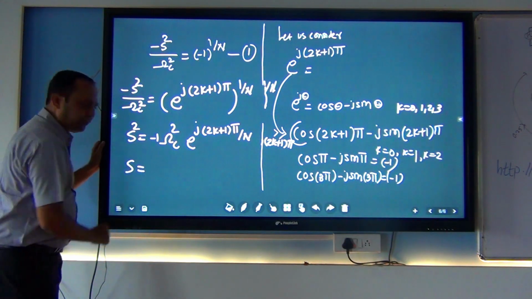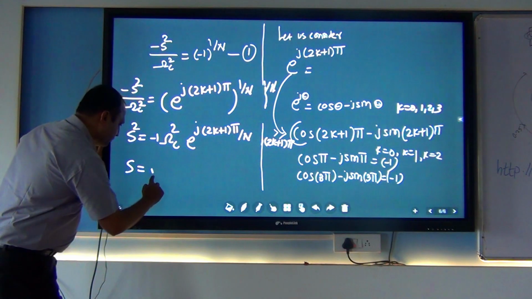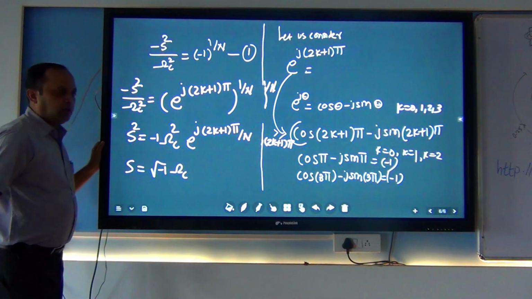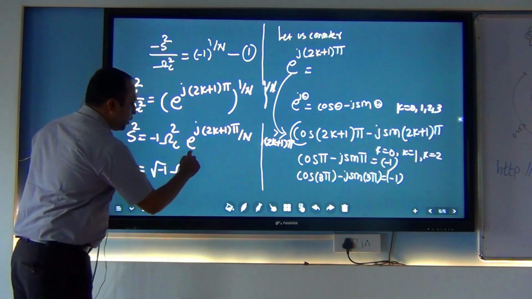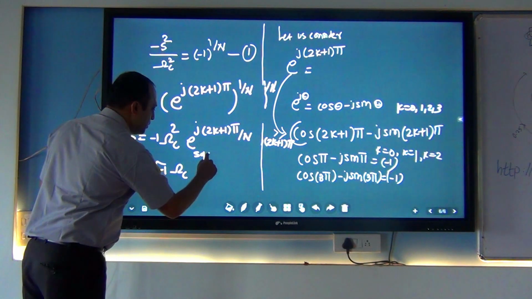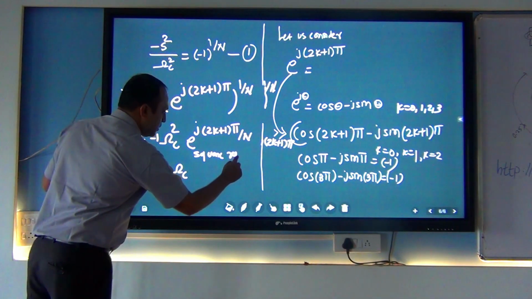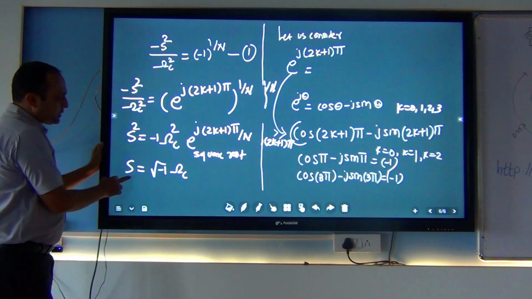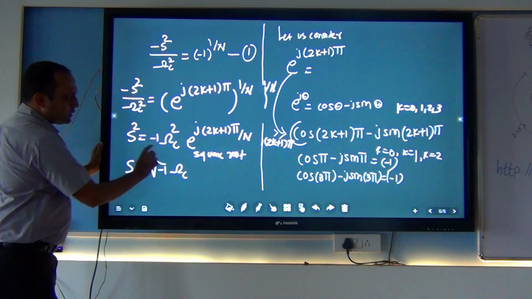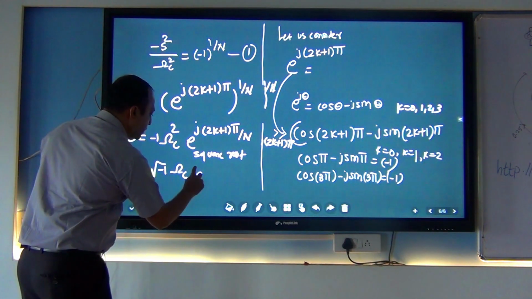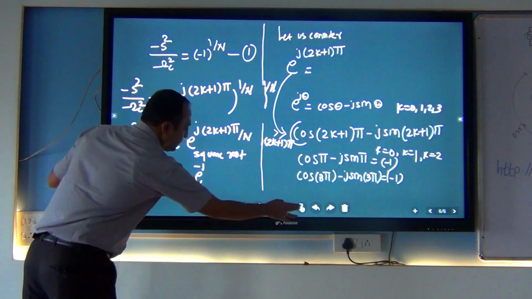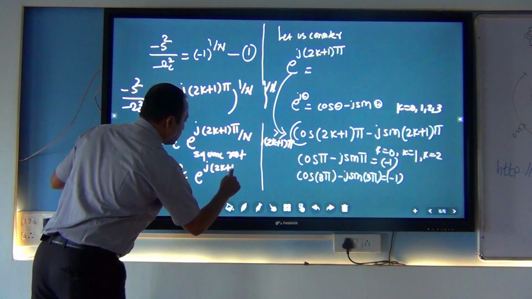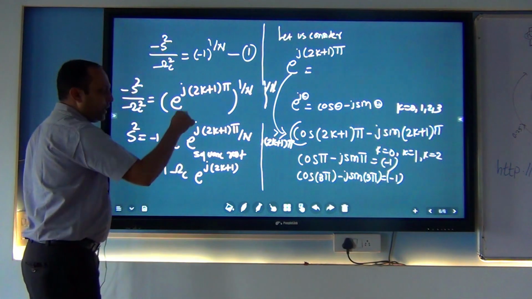If I take the square root of this, what happens? s is equal to under root minus 1 square root. I am taking the square root of both sides. S square's s, this is under root this. And what about this? e raised to j 2k plus 1, it is 1 by 2.